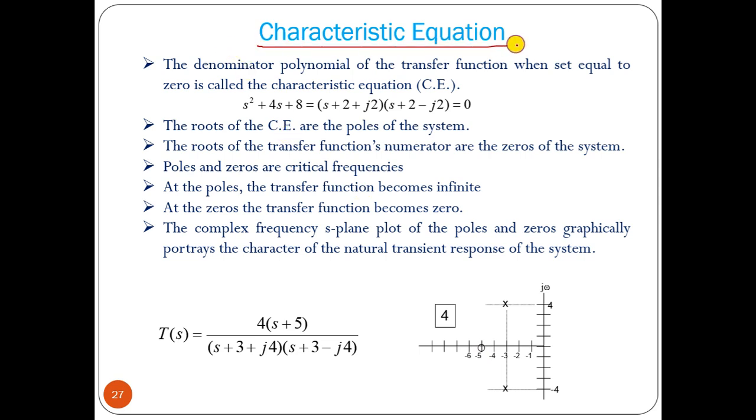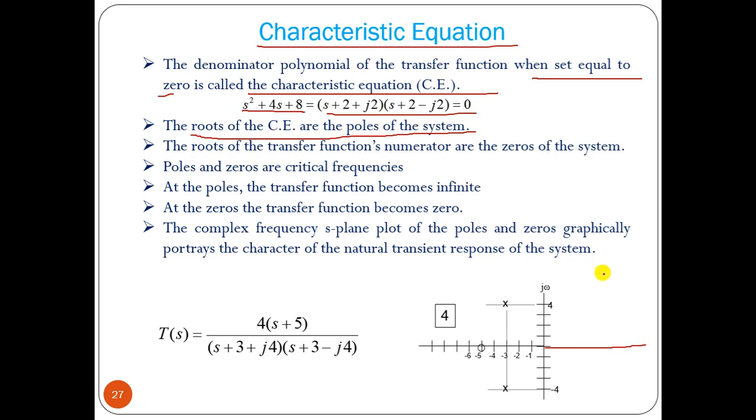Now about the characteristic equation, and how we can find the stability of the system from it. The denominator polynomial of the transfer function, when set equal to 0, is called the characteristic equation. The roots of the characteristic equation are the poles of the system. What zero and pole mean, I will tell you. These are the poles of the system, and we can plot them in the S plane, plotting the values of the roots of the characteristic equation.